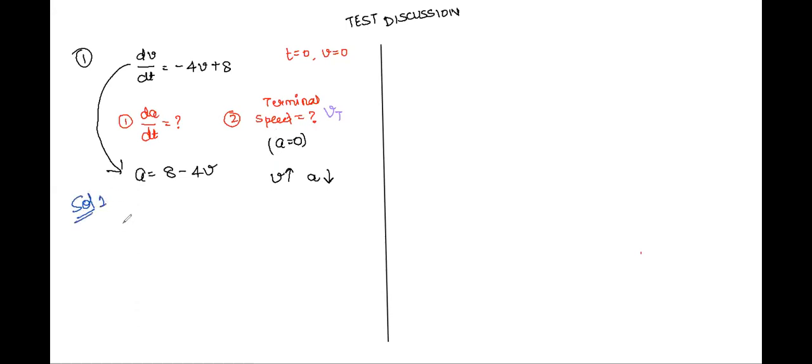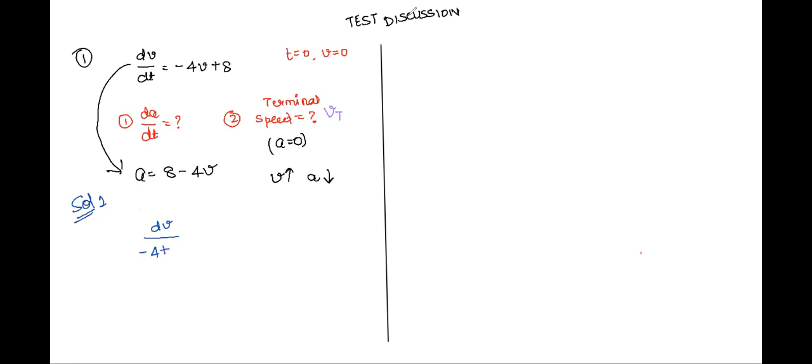So, part number 1. How can we find dA by dt from this equation? Any idea, Karuna? Can we find the velocity expression with some integration? Yes, sir. Okay, let's do it. Tell me what to do. dV by dt is equal to minus 4v plus 8.